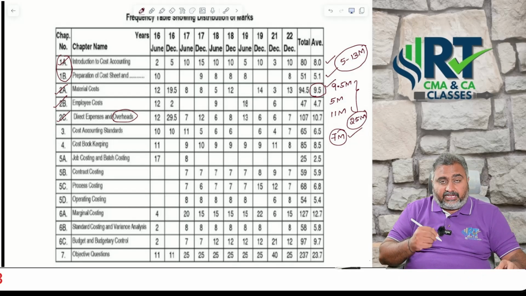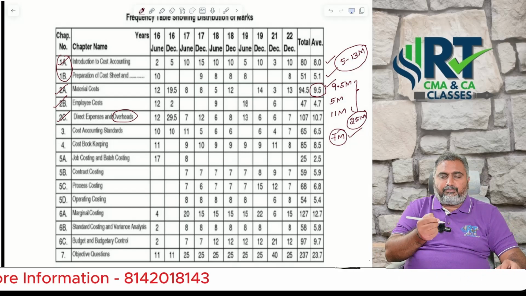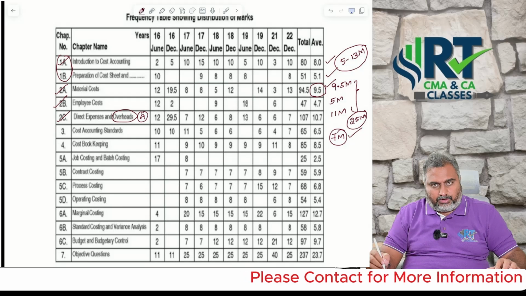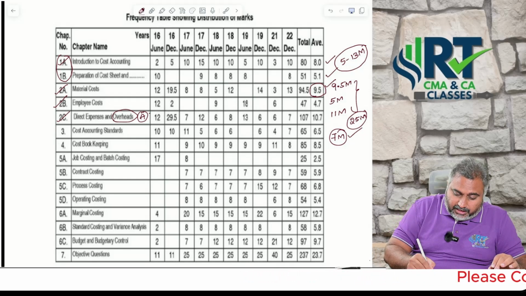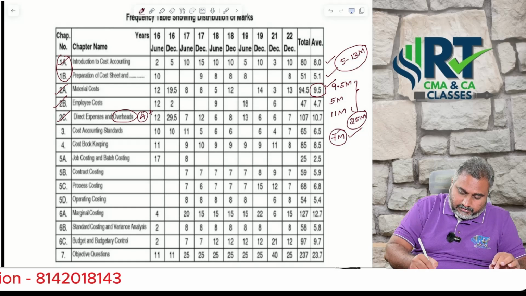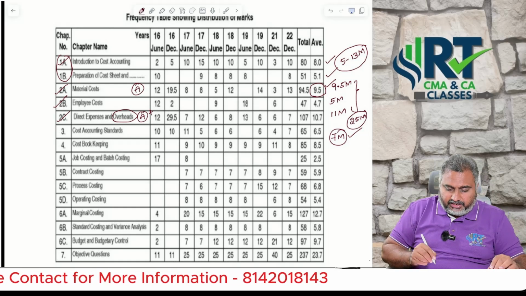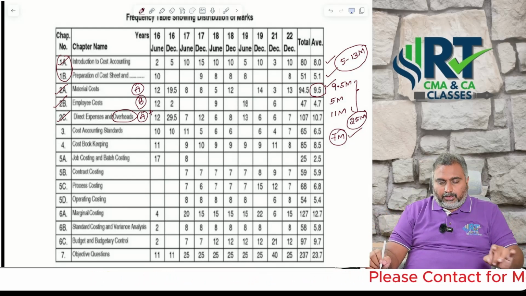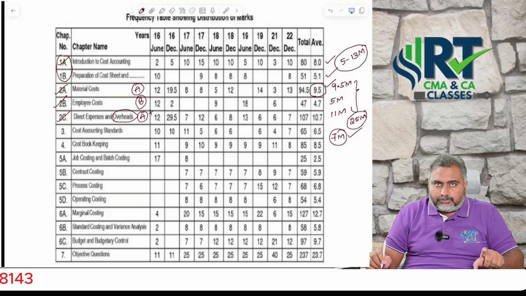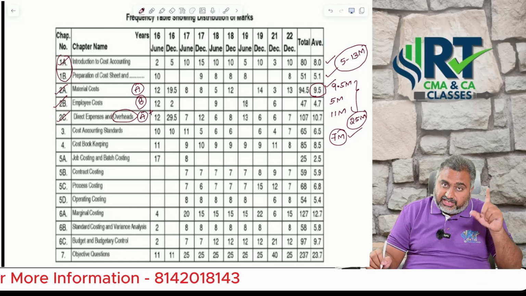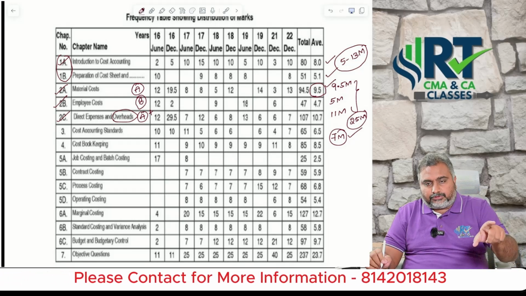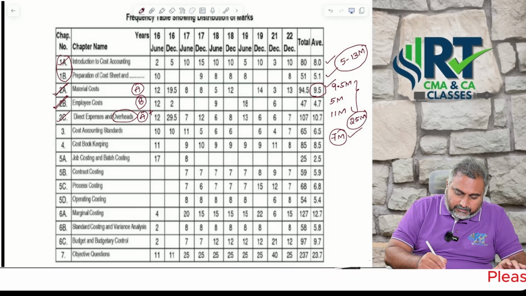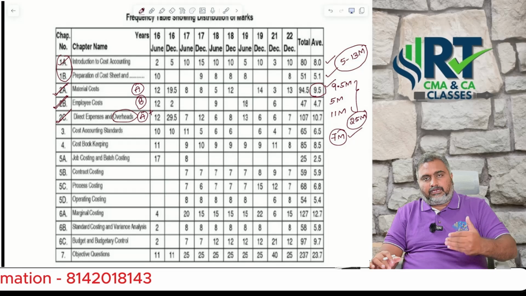If you categorize among materials, employee costing and overheads: first, I will consider the overhead chapter as A plus category, then material costing as A category, then employee costing as B category. Once again, by showing the study material, I will indicate which questions you are supposed to concentrate on. So first you finish the first chapter, and the second chapter you need to focus like this.